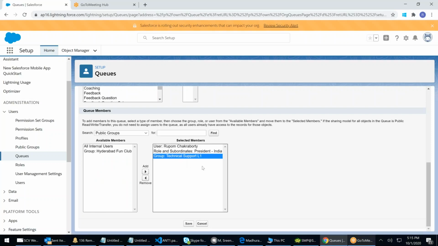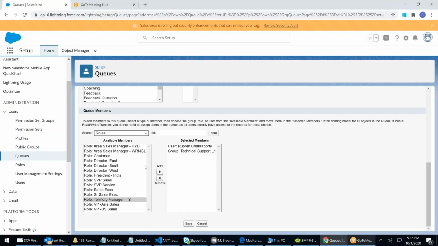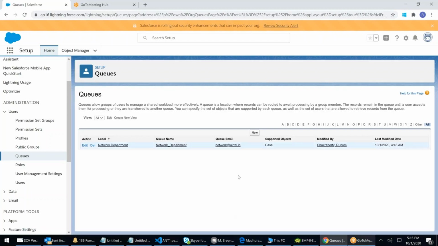Anybody who is part of this group, anybody who has a role of President India and below. Okay, let's remove it. I will just use role. Anybody who has a role called President India, only one person, will be assigned this case. With group, whoever is part of this group will be assigned. I click on save. A queue got created.